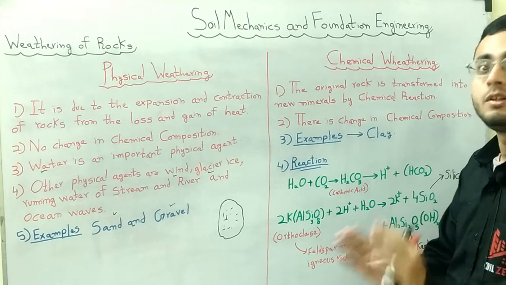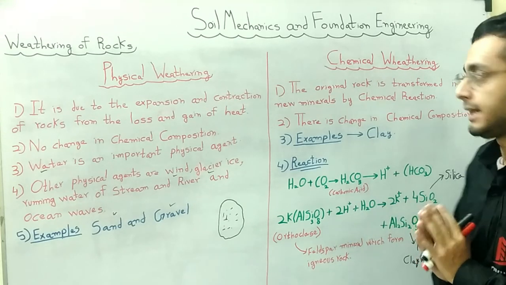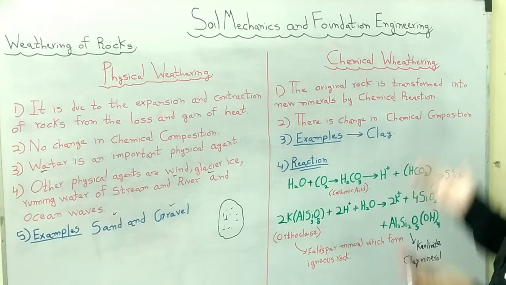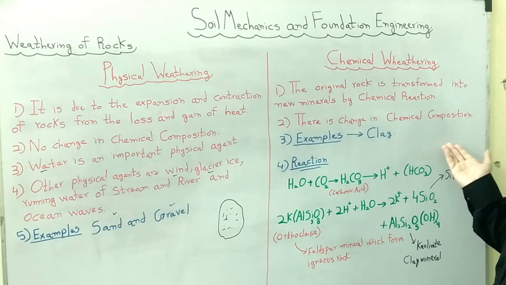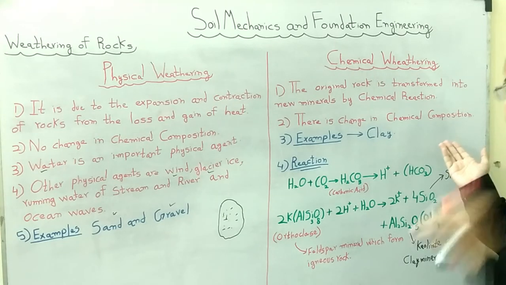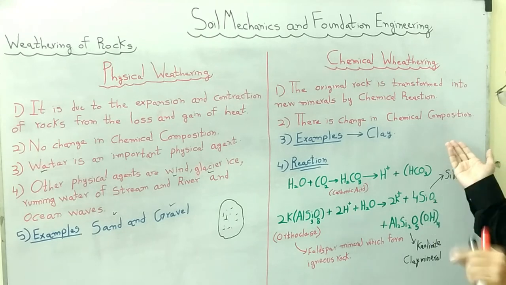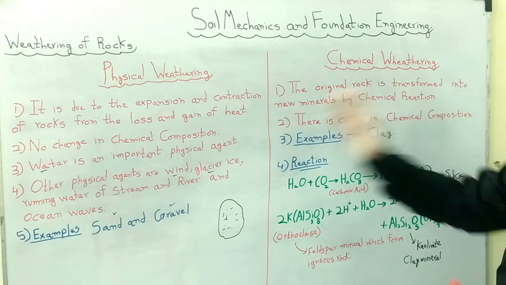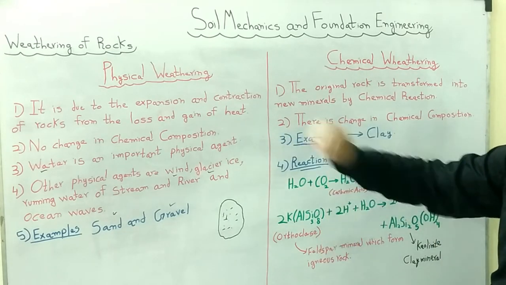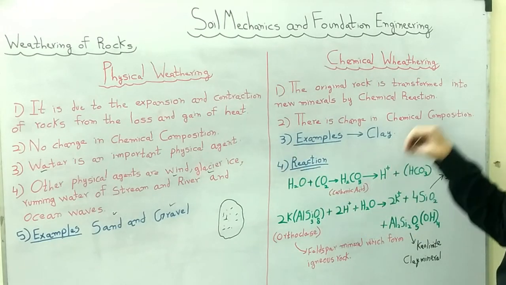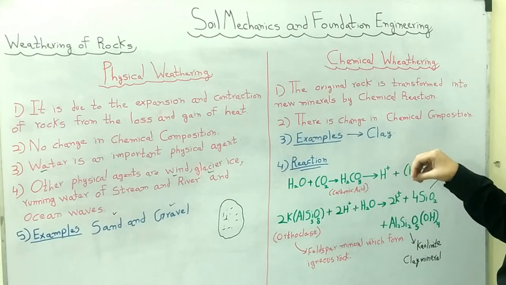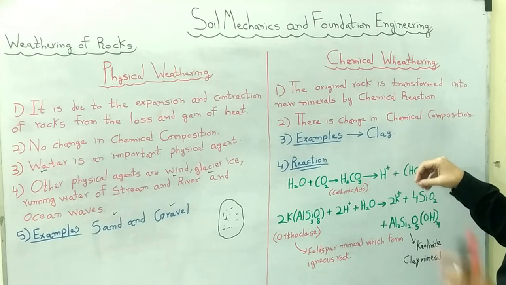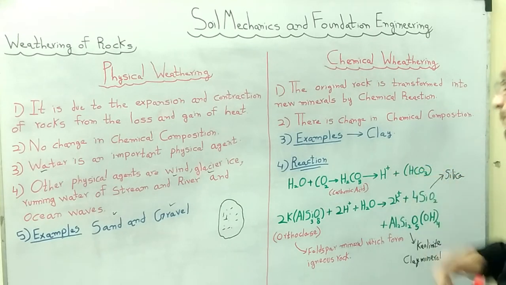No physical agent is involved in chemical weathering. There is a change in chemical composition. As the name indicates, it will change the chemical composition of the whole rock structure. In physical weathering, there is no such change, only the structure disintegrates. But here, more than structural disintegration, there occurs a chemical change of the composition.